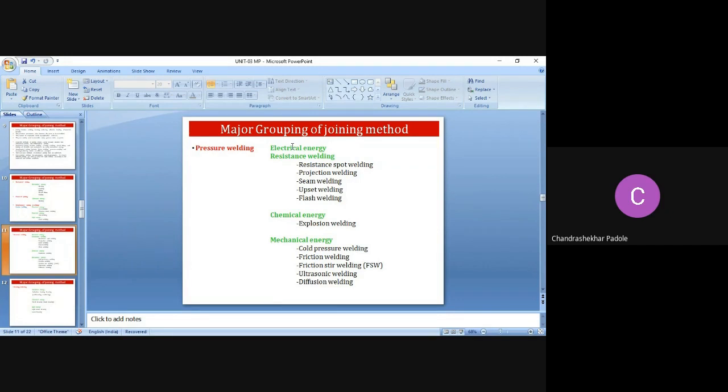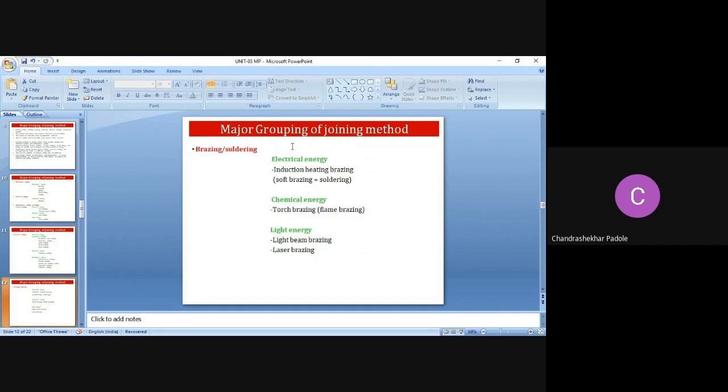But what is the classification? What are the other methods? Hence, I have included them in this slide only. Then brazing or soldering. This we will study, brazing and soldering. One student asked me a question right now. So this we will cover.